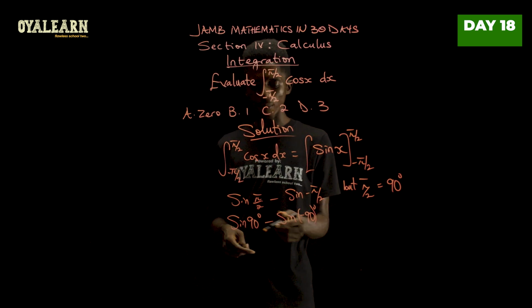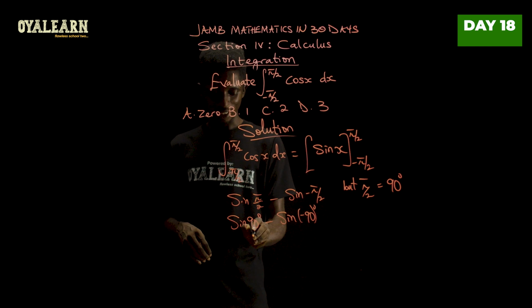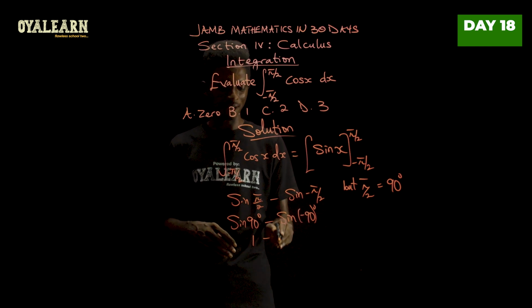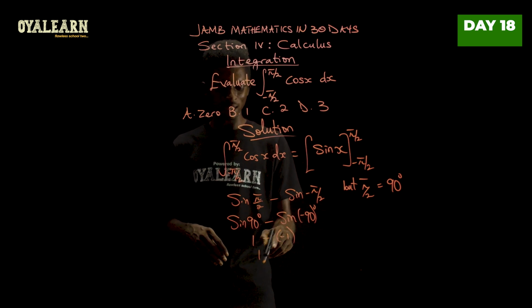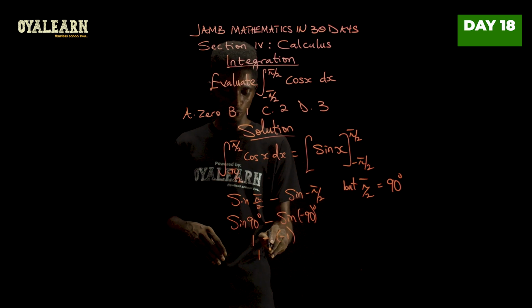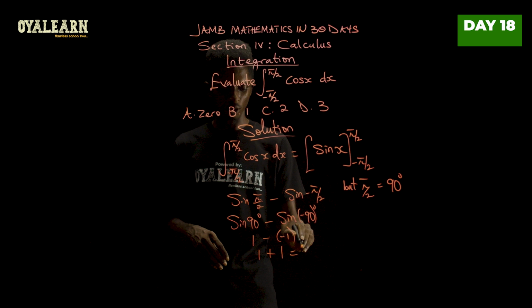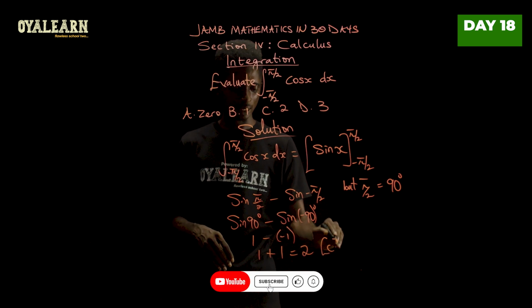Okay, now from here what we have to do is just find the value of sine 90. Sine 90 will give you 1, minus sine negative 90 will give you minus 1. So what we have here is minus. Now minus that 1, minus times minus will give us plus. So that is 1 plus 1, and that will give us 2. So the correct option is C.